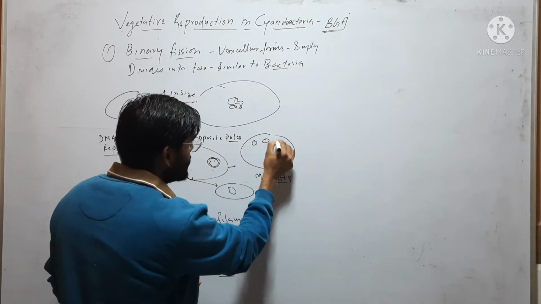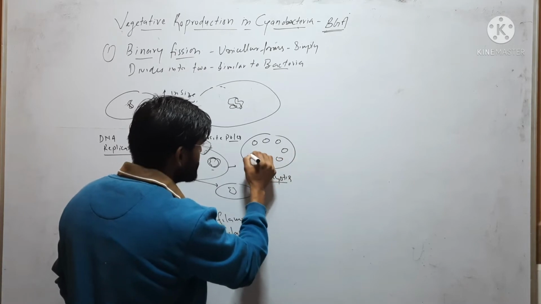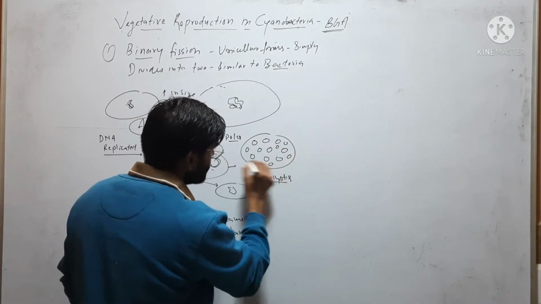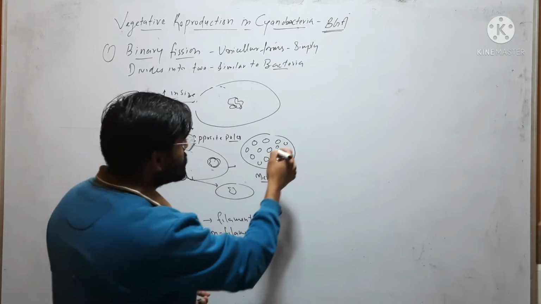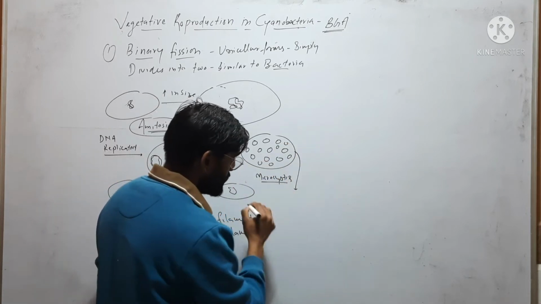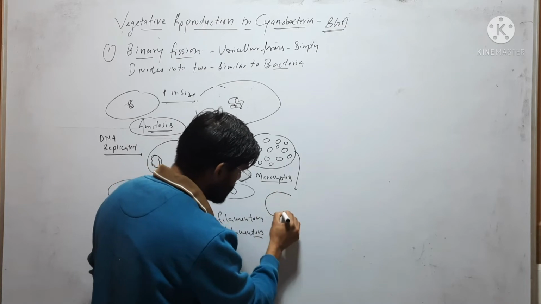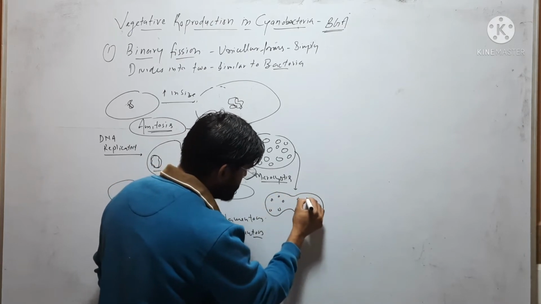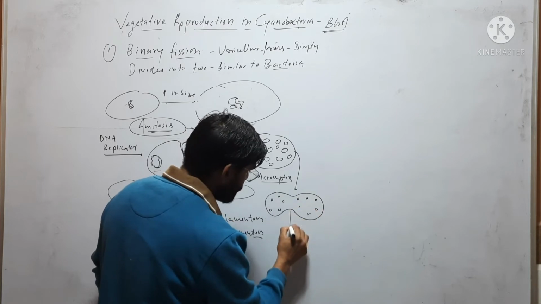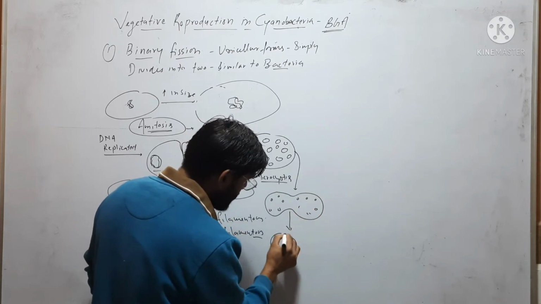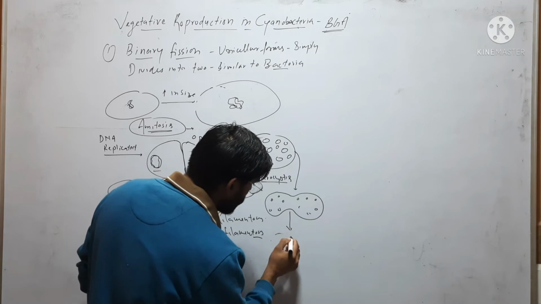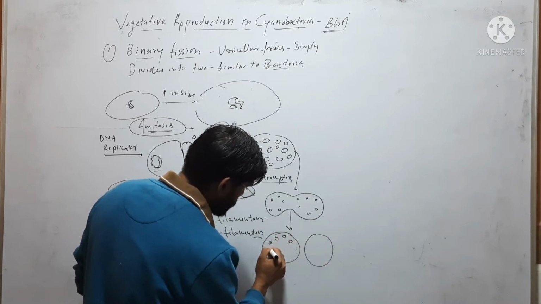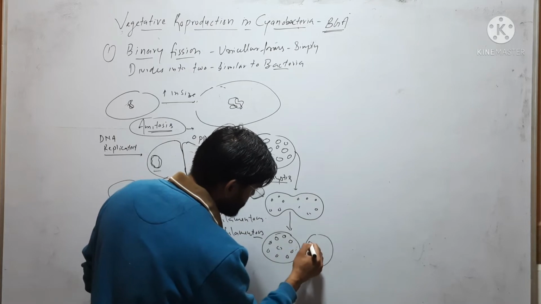In this colony, there are many unicellular cells that are irregularly placed. So this colony will divide into two pieces and each piece will then form a new colony. So this is called fragmentation.